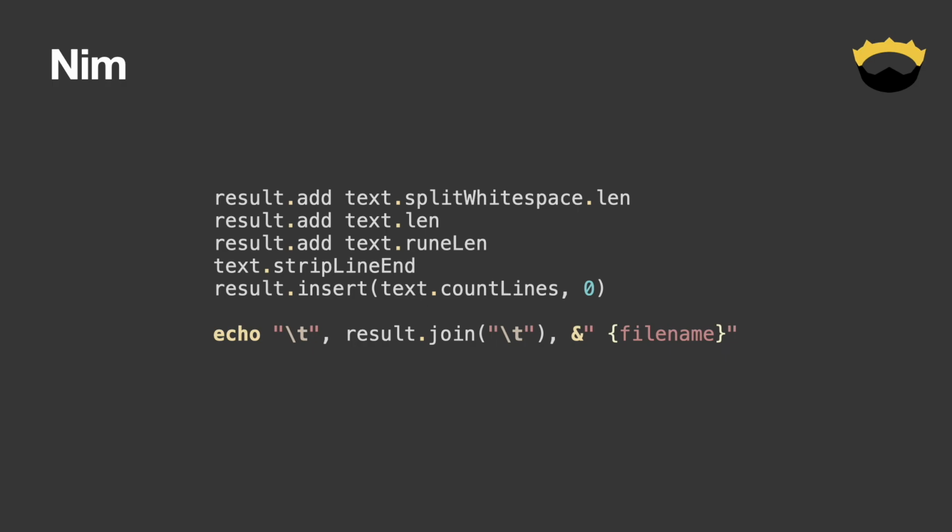Unfortunately, strip line end was required to match the line count given by the real WC program. If count lines could take some C# style parameter, where we could ignore the end, that would probably run faster. Because we modify the text in place, count lines has to happen at the last and be inserted into the front of the results, because the output expects the line count first. The ampersand is string interpolation in Nim, and this is provided by the standard library, not built-in syntax. Also note the optional parentheses on function calls.